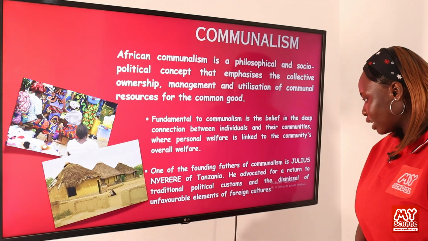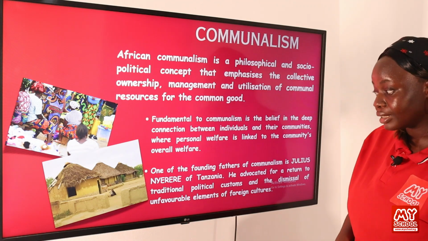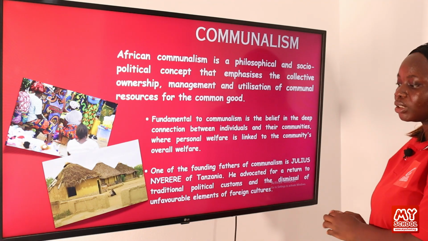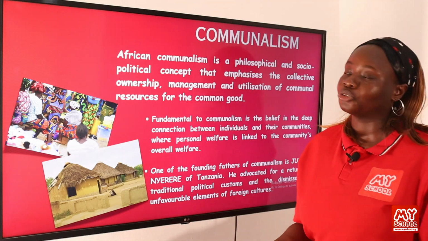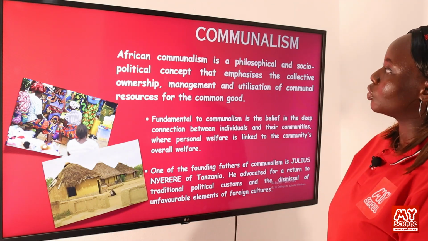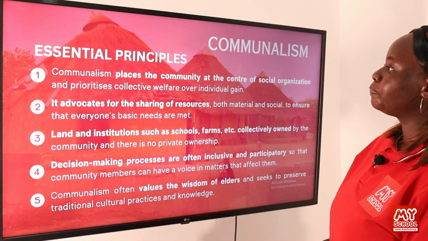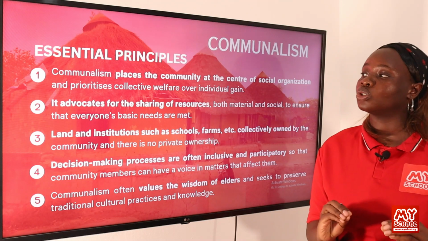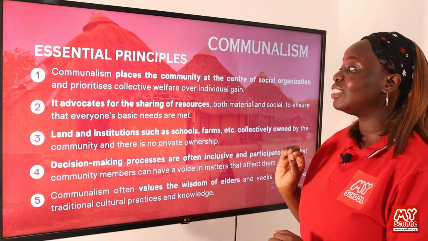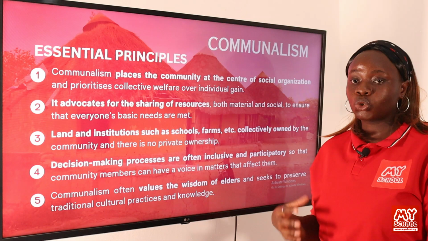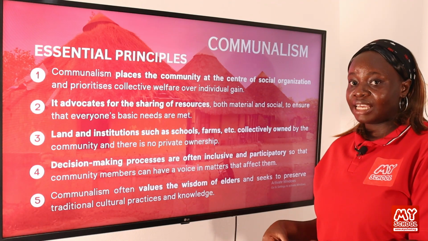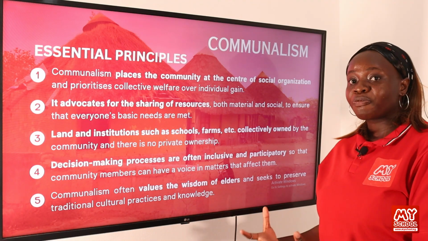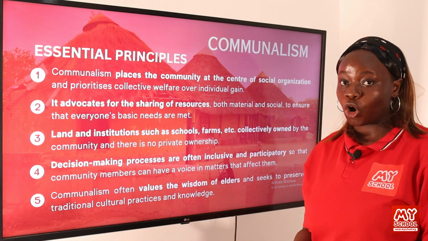One of the founding fathers of communalism is Julius Nyerere of Tanzania. He advocated for a return to traditional political customs and the dismissal of unfavorable elements of foreign countries. Now let's move on to the next slide where we'll discuss the core principles of communalism. One of the core principles is that it places the community at the center of social organization and prioritizes collective welfare over individual gain. So the profit you earn at the end of the day is not important in African communalism. Whatever profits you earn is for the benefit of the entire community.